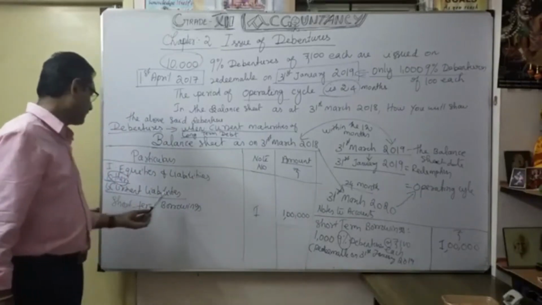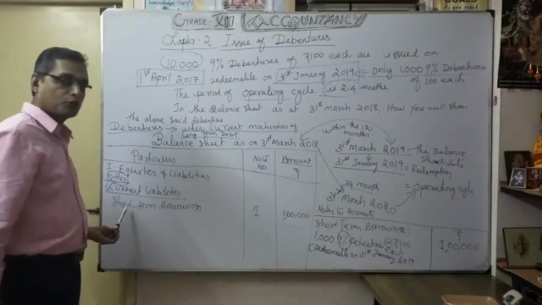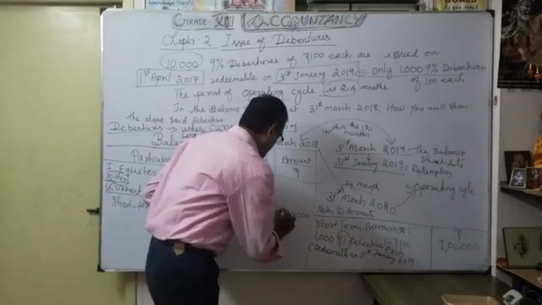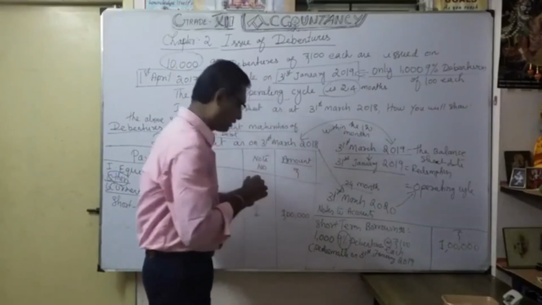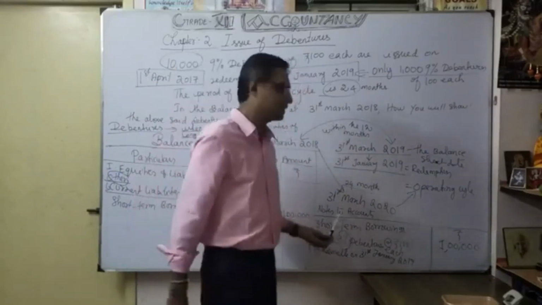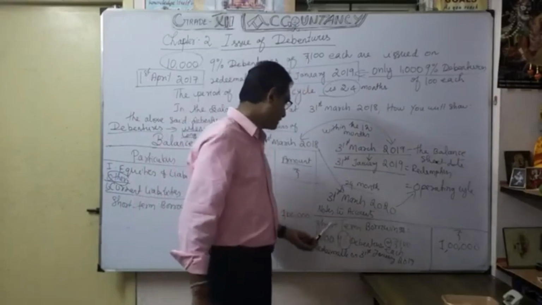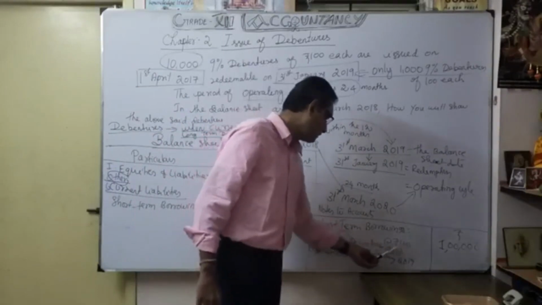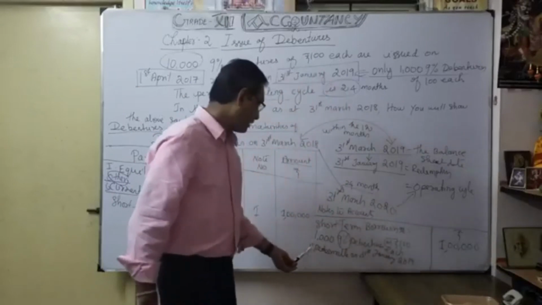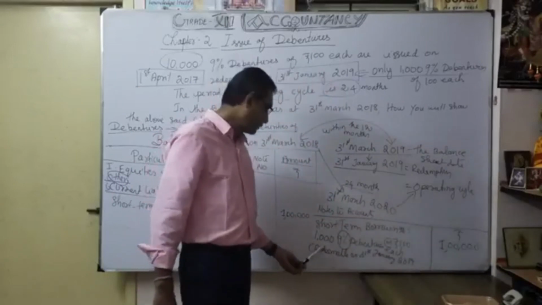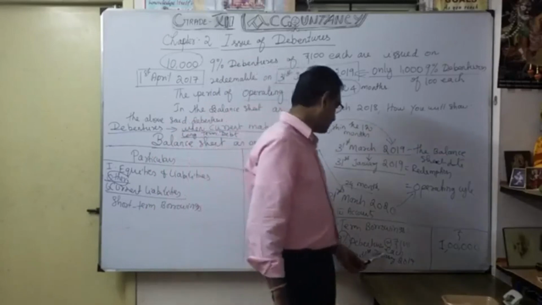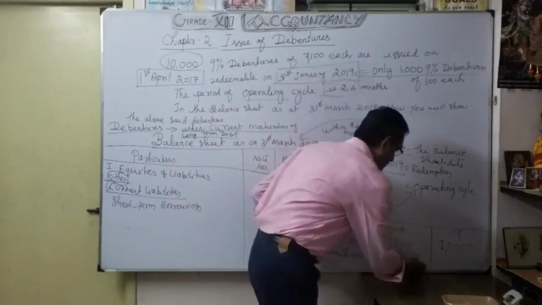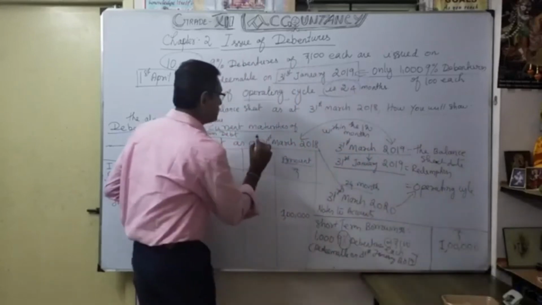So under other current liabilities, I am going to show it, anyway short-term borrowing, so only 1 lakh. Only 1 lakh. Why is it only 1 lakh? That's the detailed explanation here. Most accounts under short-term borrowings, 1,000 9% debentures of 100 each, 1 lakh. So within the bracket, definitely show redeemable on 31st January 2019. You want to mention when, according to this balance sheet.